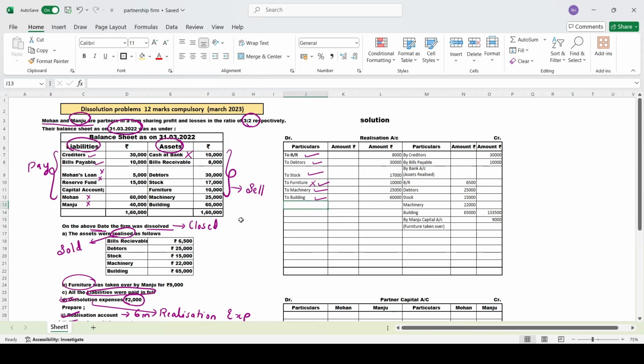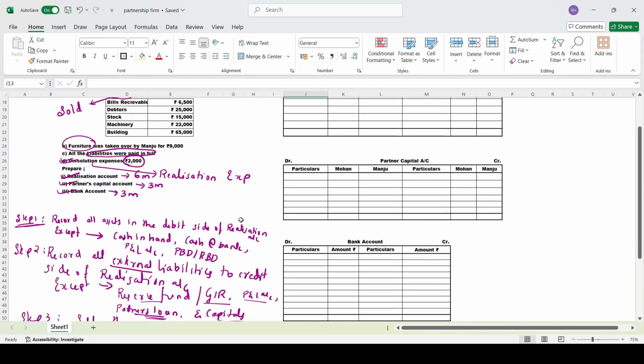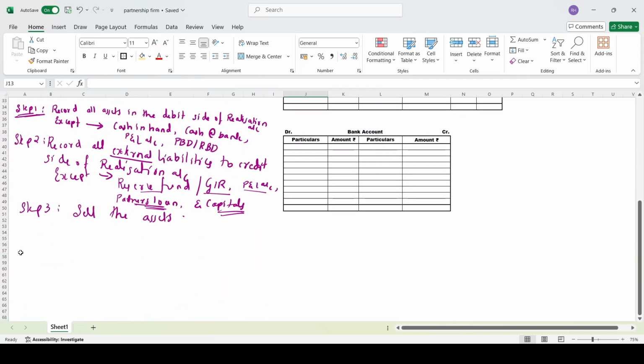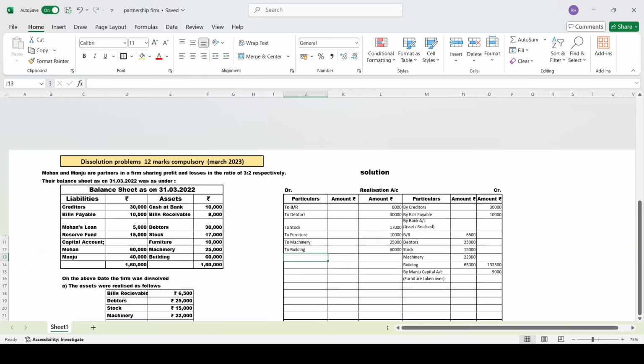Ma'am, I have sold, I have got 1,33,500. So I will go now. No, you have to pay the liabilities, right? Step number 4. Pay the liabilities. Only the external liabilities you have to pay. So now we'll finish up with paying the liabilities here.